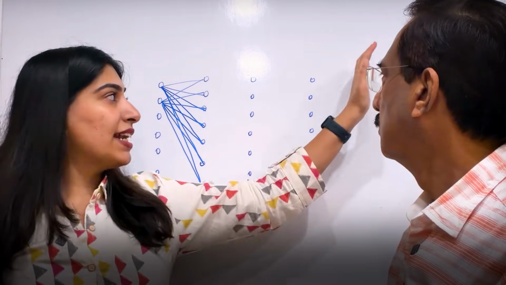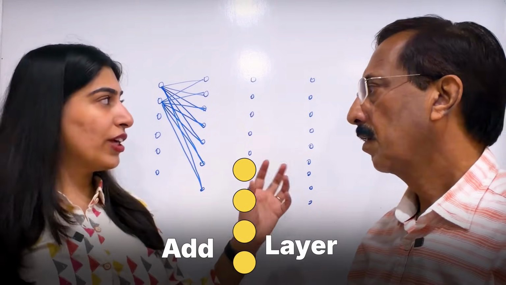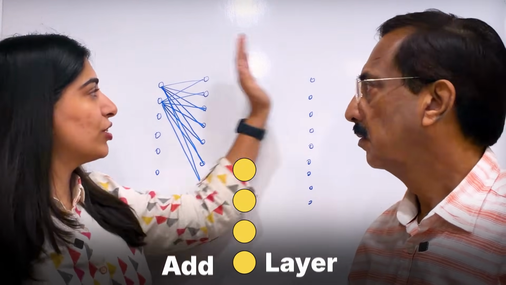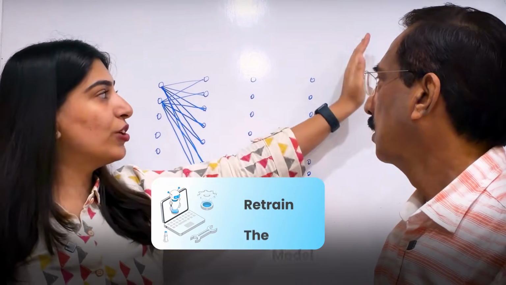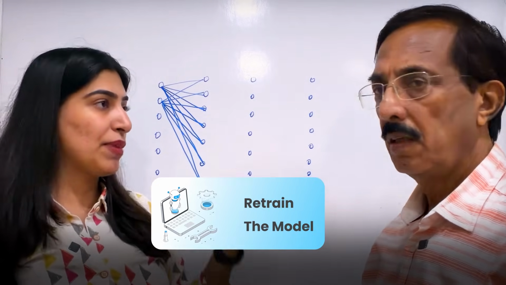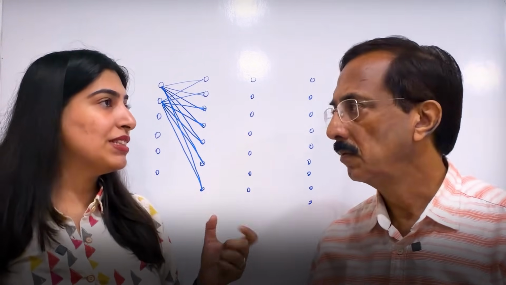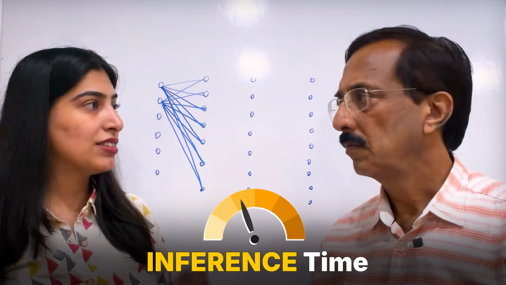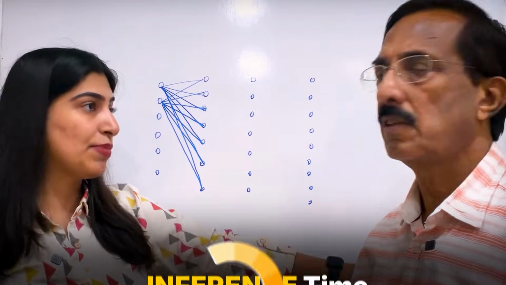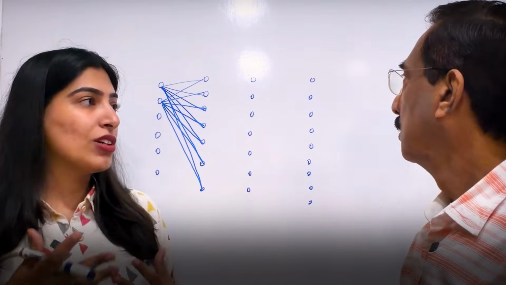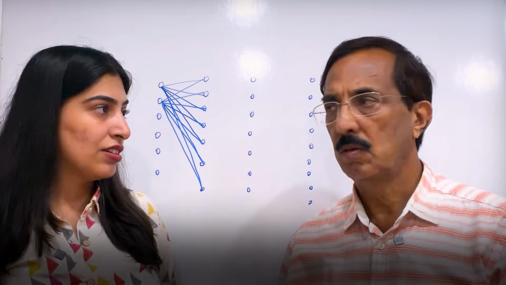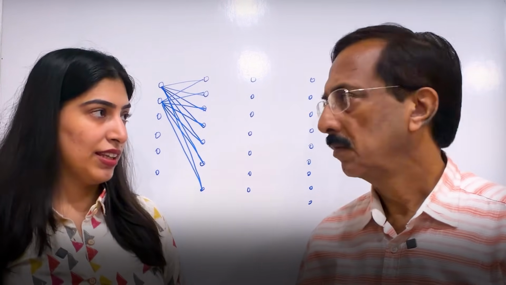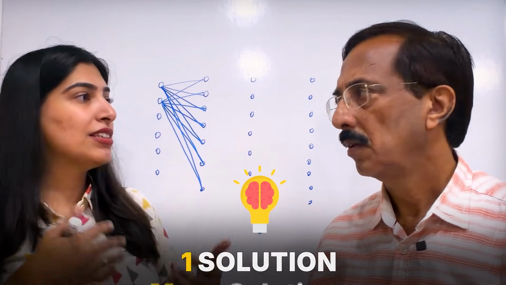Now if we add one extra layer, we will be able to train and we are not going to change the rest of the parameters. We are going to do training and learn only these extra parameters. But what happens is that inference time also increases because now there are so many extra parameters. So that was not considered a very good solution. So this is one solution, and like this there are many solutions.